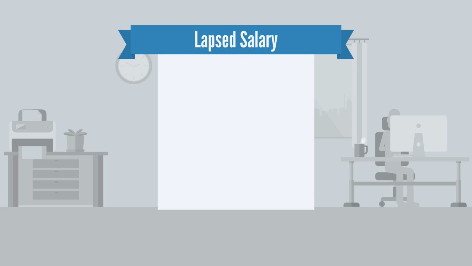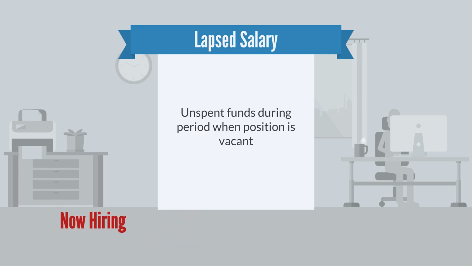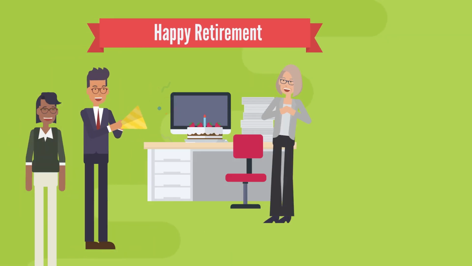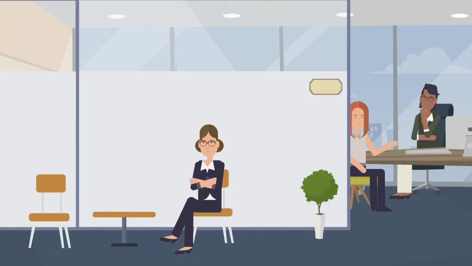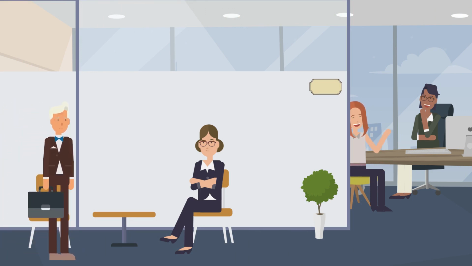Lapsed salary is the budgeted dollar amount not expended for a salary and associated benefits during the period in which a position is vacant. For example, when an employee leaves, lapsed salary is accrued during the time it takes for your agency to recruit and fill that position. If a new position is created in your agency, lapsed salary will accrue until you fill the position.